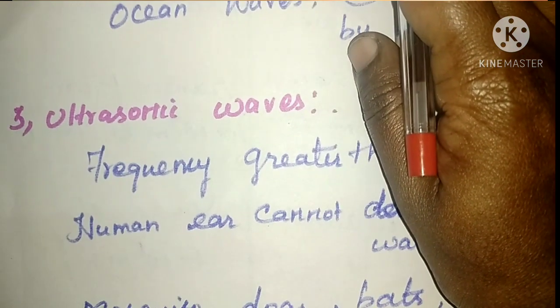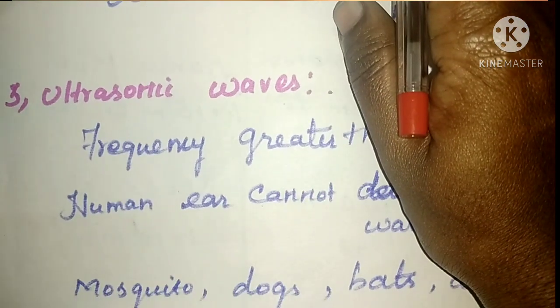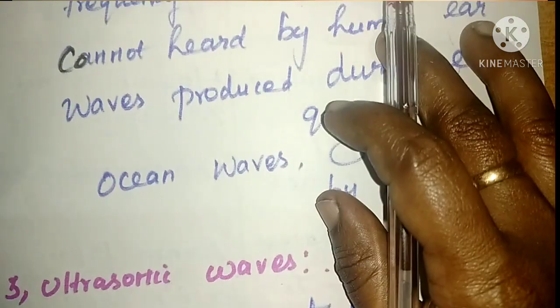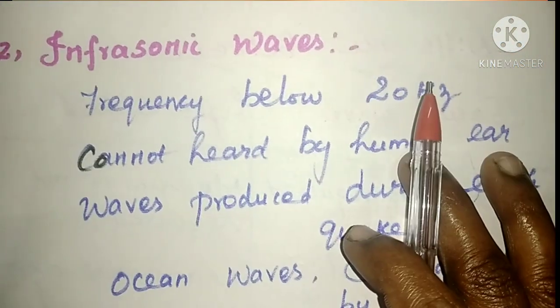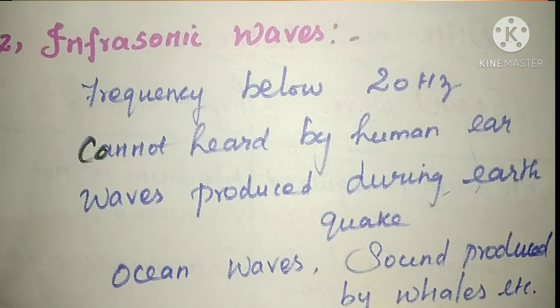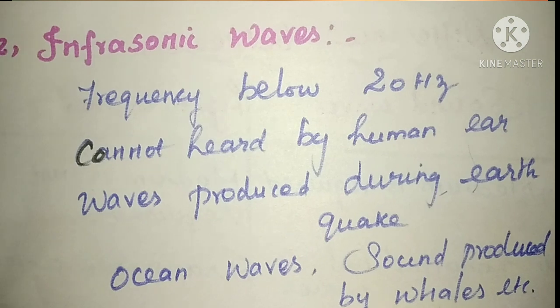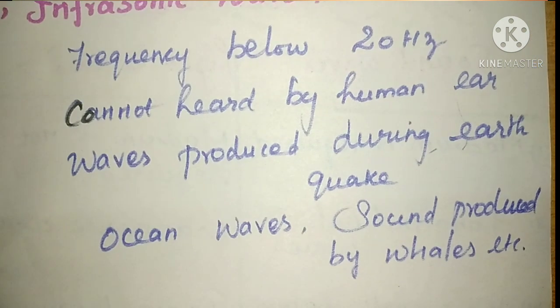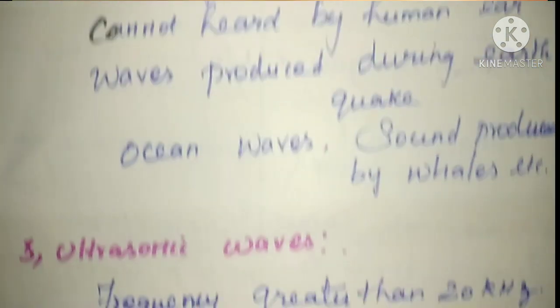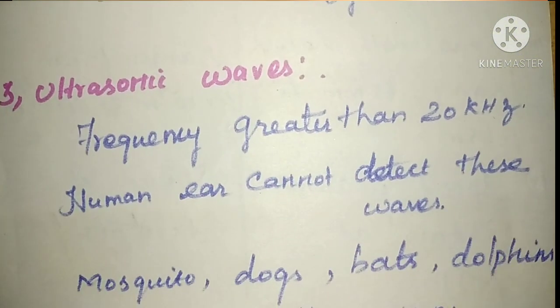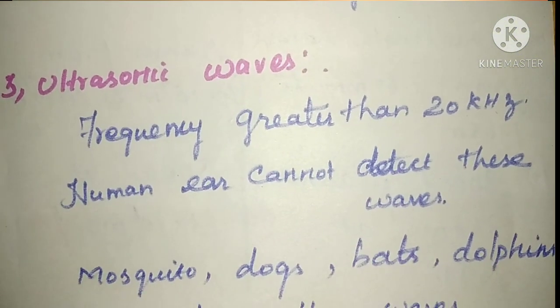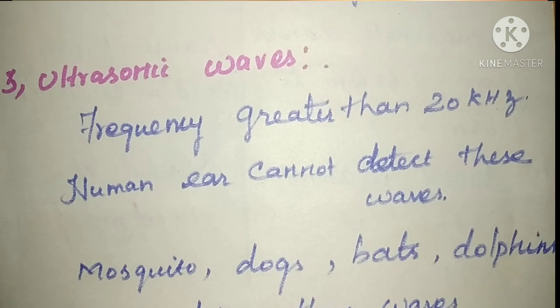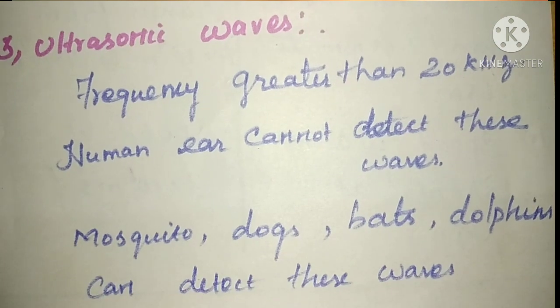The second one is infrasonic waves, with frequency below 20 Hz. They cannot be heard by the human ear, and they are produced during earthquakes. Other examples are ocean waves and sound produced by whales. The third one, ultrasonic waves, has frequency greater than 20 kHz. The human ear cannot detect these waves, but mosquitoes, dogs, bats and dolphins can.